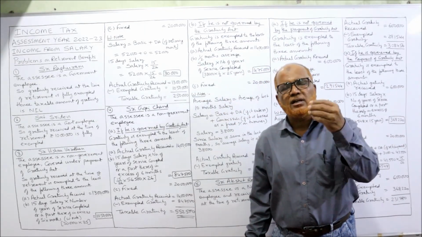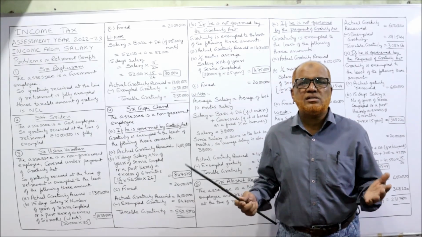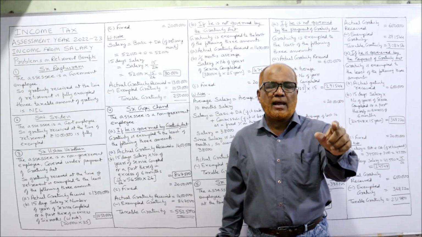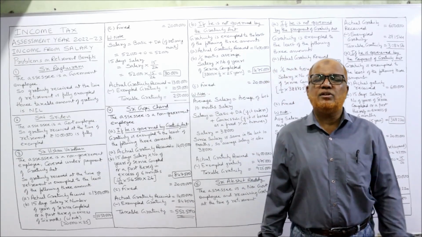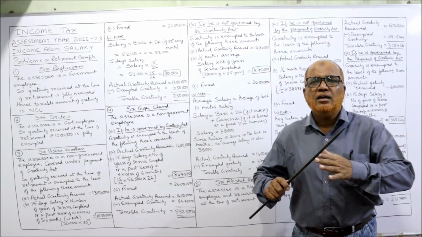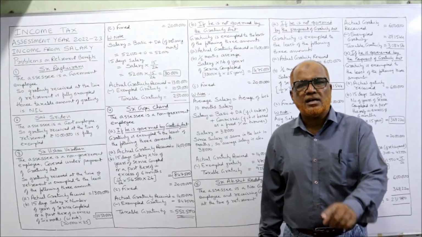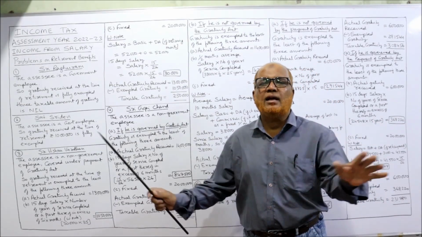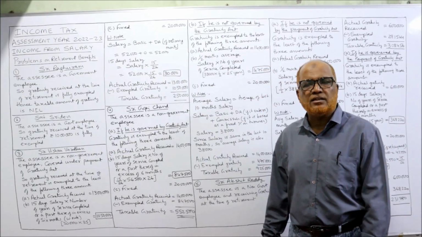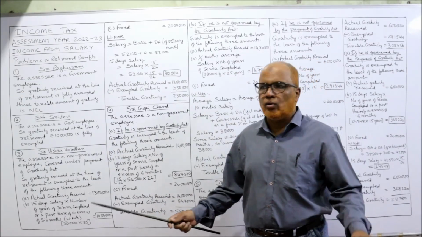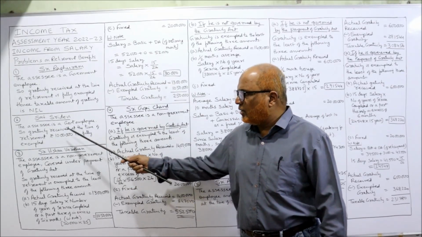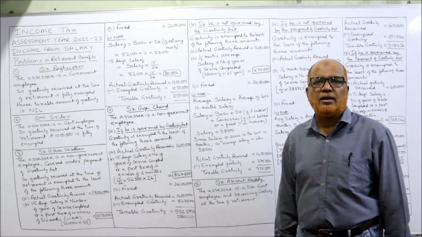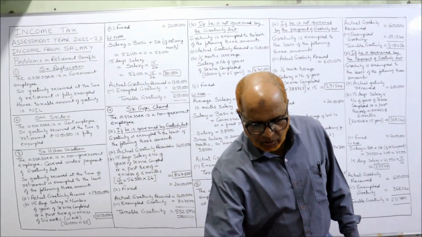Whatever she received is completely exempted because she is a government employee. So the gratuity received at the time of retirement, rupees 10 lakh, is fully exempted. It is asking how much is exempted, so we will say fully exempted, complete 10 lakh rupees. Nothing is taxable. We don't require salary, we don't require HRA. Two questions completed. Now third question.